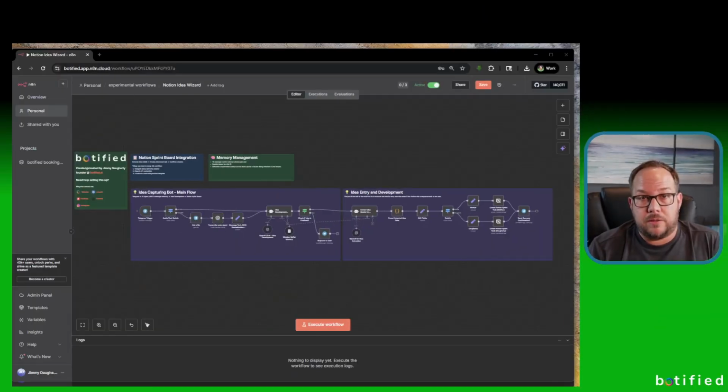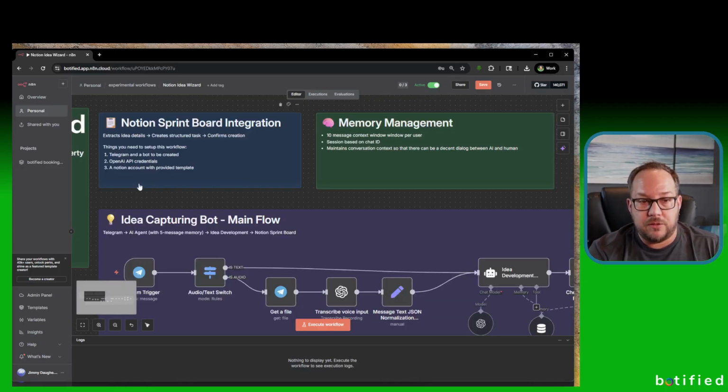All right. Now, the first thing we're going to do is take a macro view on how this is set up. And then later on, I'll take you through step by step how to set this up. So the first thing you need is a Telegram app, and you need a bot to be created. So we'll walk through that step by step in a little bit.